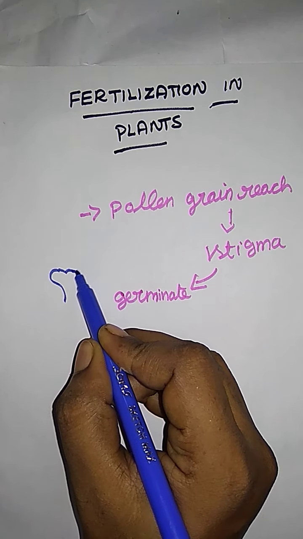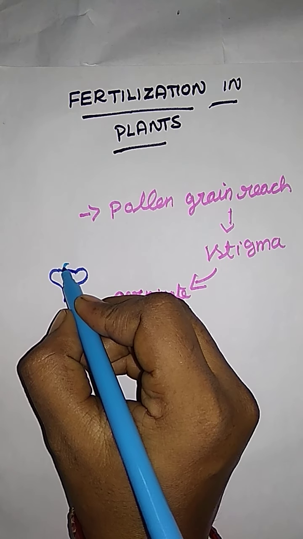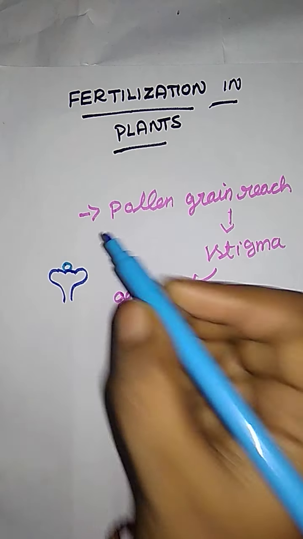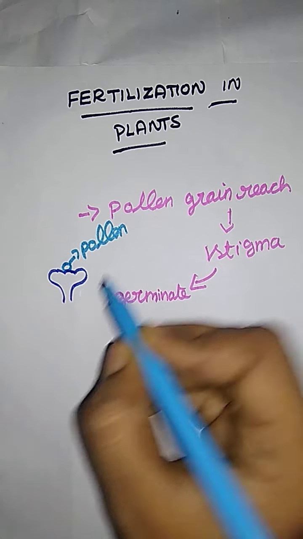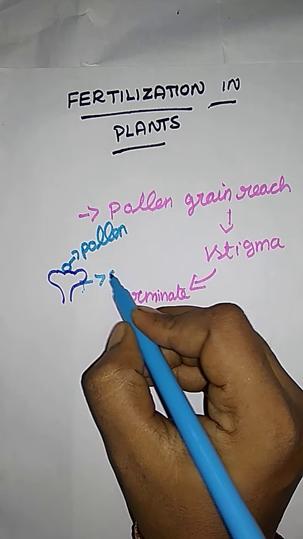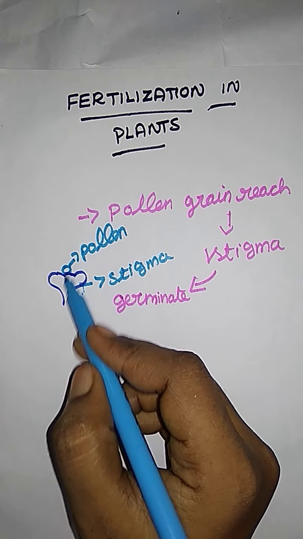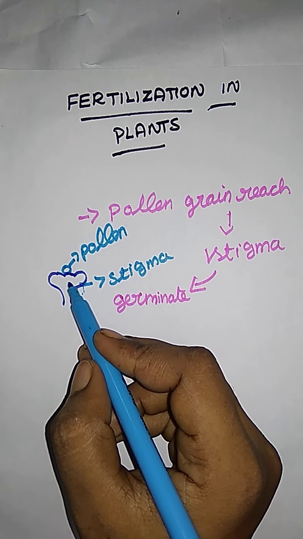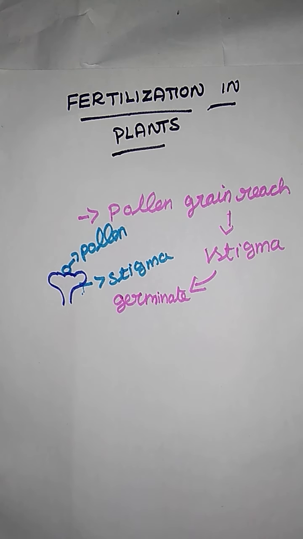This is the stigma surface, and this is the pollen grain reaching the surface of the stigma. Once the pollen reaches the stigma surface, the first stage of fertilization starts.